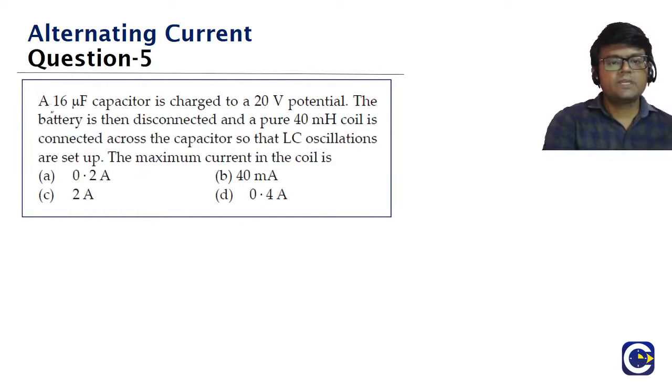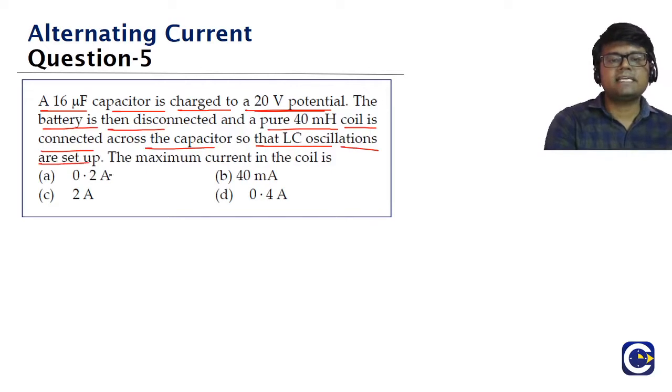Fifth question. A 16 microfarad capacitor is charged to a 20 volt potential. So we have a capacitor of 16 microfarad. It is charged to what? 20 volt potential. The battery is then disconnected and a pure 40 millihenry coil is connected across the capacitor so that the LC oscillations are set up. Guys, we have to be careful about these prefixes. What is the inductance value? 40 millihenry.